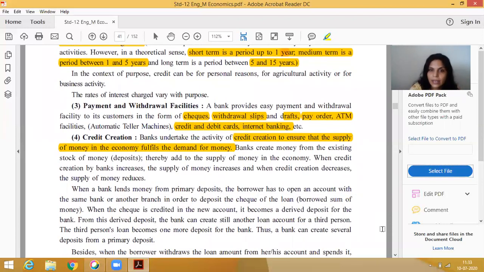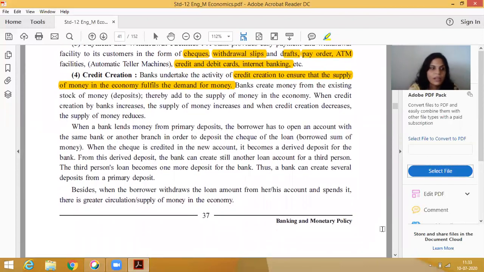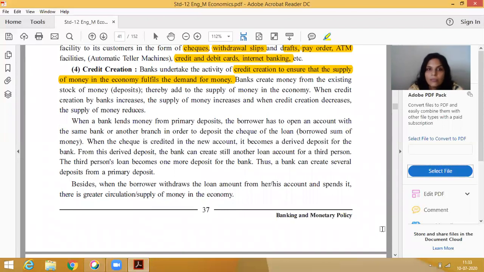When credit creation by the bank increases, the bank lends money again and again, and money supply also increases. So credit creation and money supply have a direct relation. When credit creation increases, money supply also increases in the market.